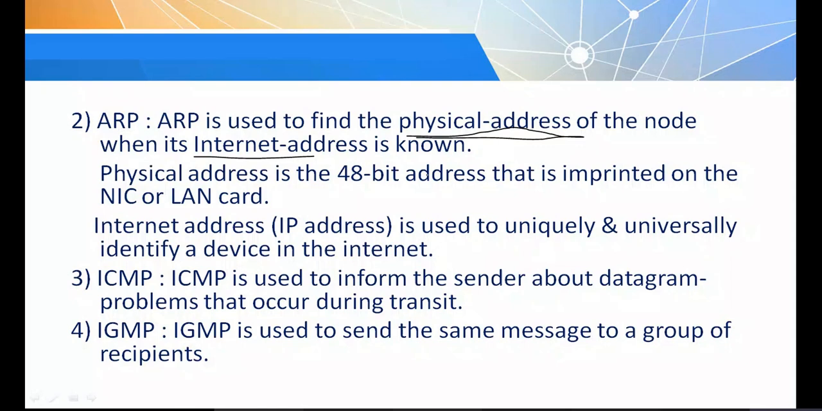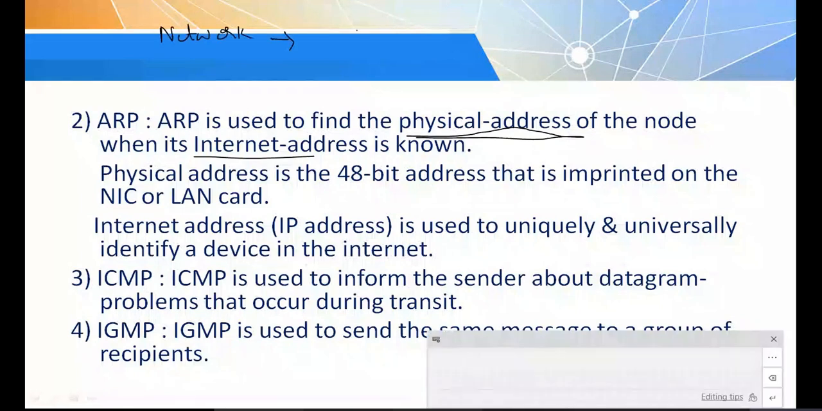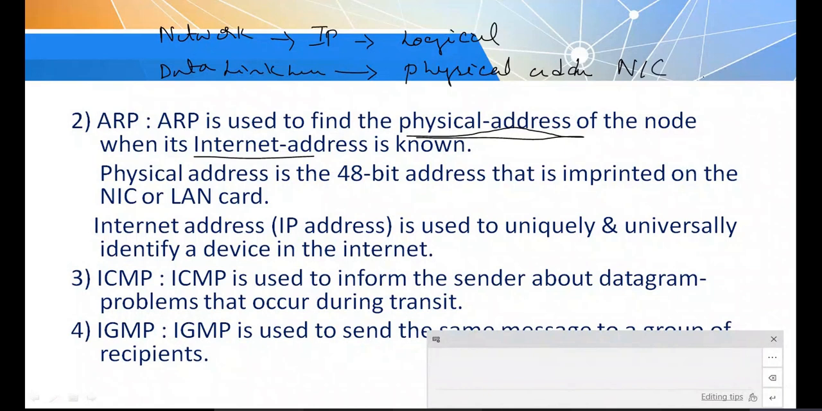At the network layer, you're going to represent the address called IP address, or we call it the logical address. At the data link layer, that means the layer below, we represent the addressing mechanism using the physical address. The physical address is nothing but the NIC address, network interface address, or LAN card. There is a 48-bit address printed on the NIC.